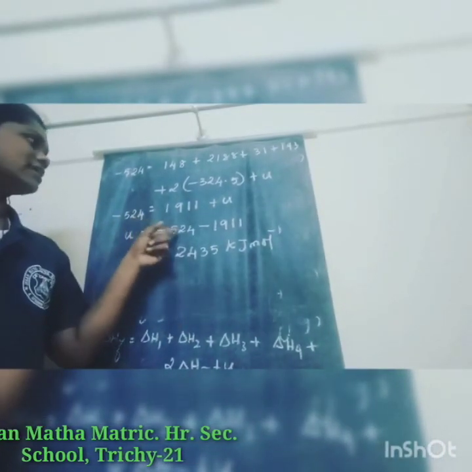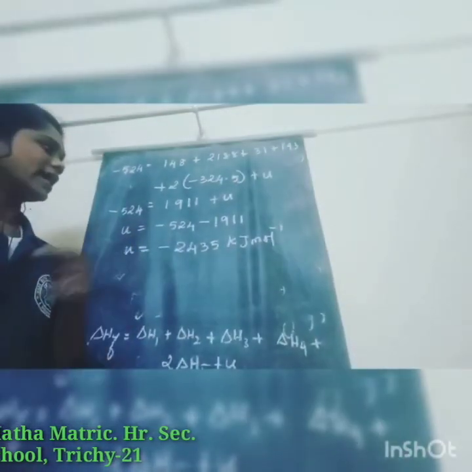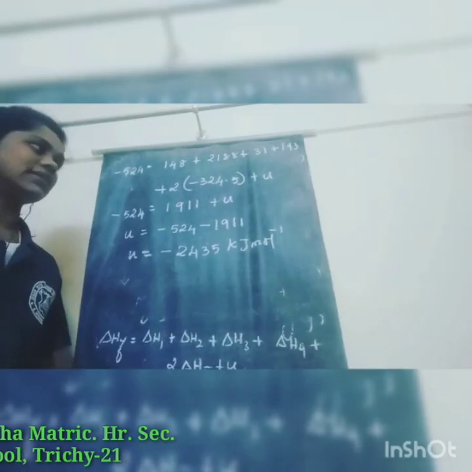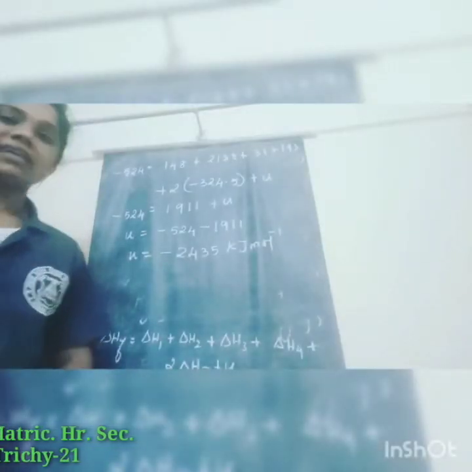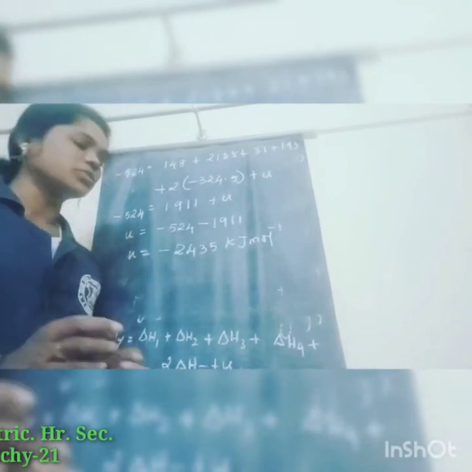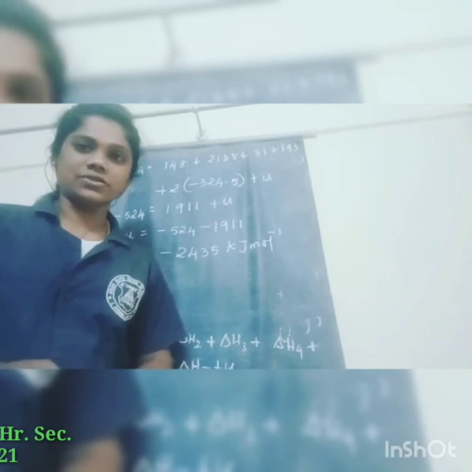So U is equal to minus 524 minus 1911, so U is equal to minus 2435 kilojoule per mole. So the lattice enthalpy or lattice energy of magnesium bromide is minus 2435 kilojoule per mole. So that's it students. Thank you.